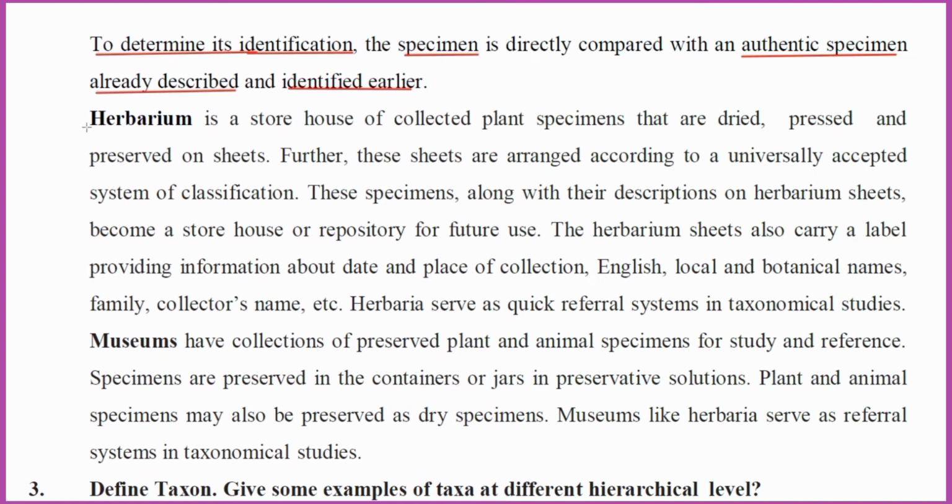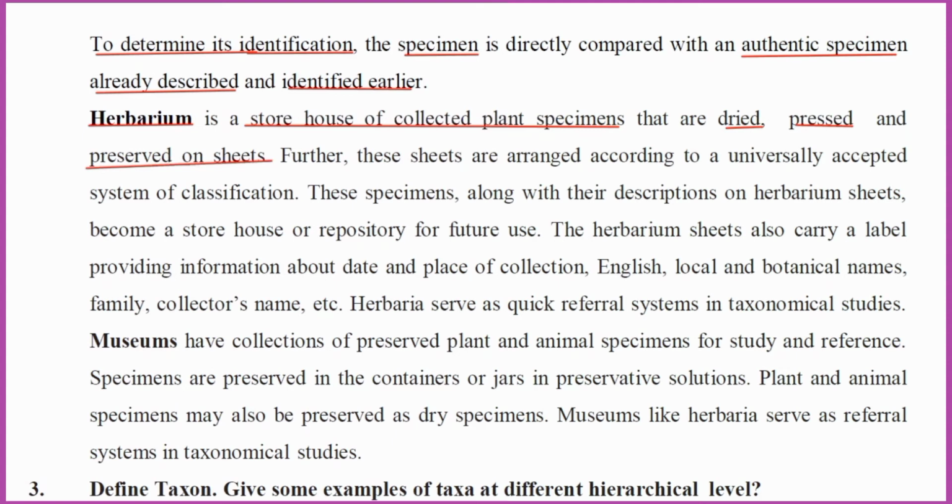So here mainly it is the herbarium. Already you know that a herbarium is a small booklet containing long square-shaped papers, having at the left corner a space for plant information. It is the main important storehouse of collected plant specimens that are dried, pressed and preserved on sheets.